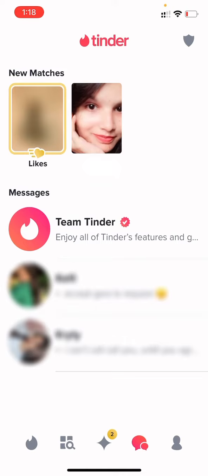Here you can see who likes you, and if you have liked someone and the same person liked you back, then you will both get matched with each other on Tinder.